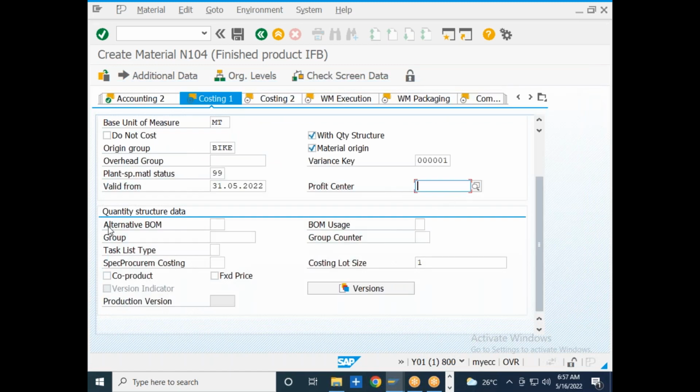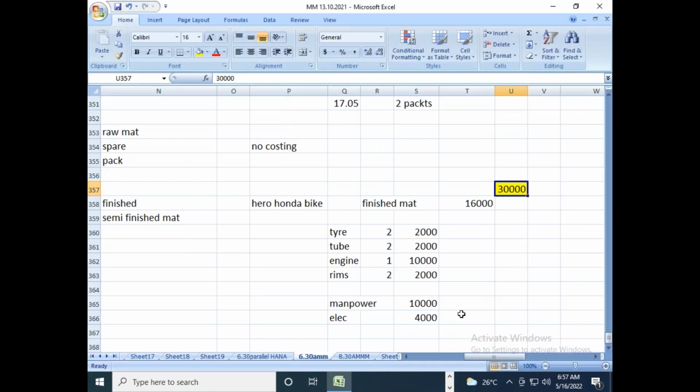Okay, then bill of materials, right? Bill of material is nothing but, this particular tab is one of the tabs that belongs to production planning. Okay, so if you are using this, what is a bill of material? Can anyone tell? That is the one, yeah. So this is nothing but a bill of material.